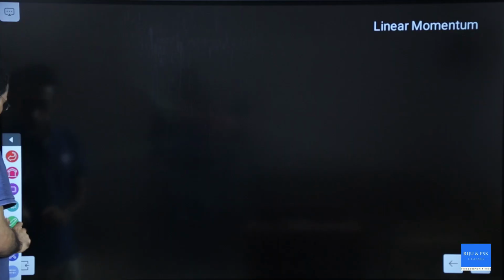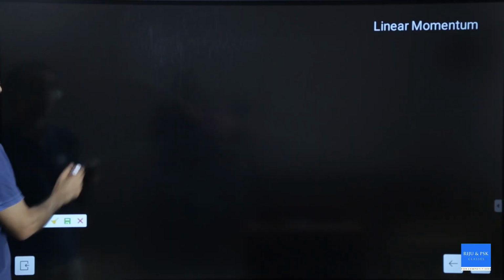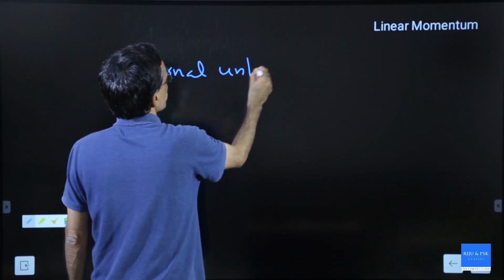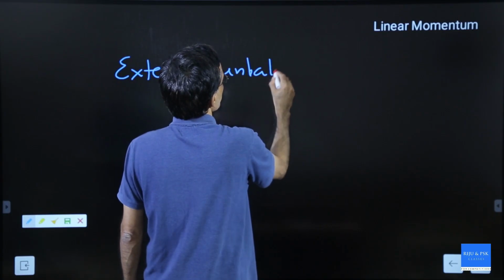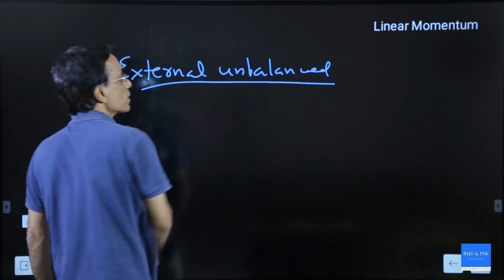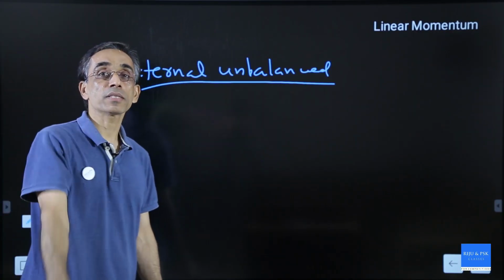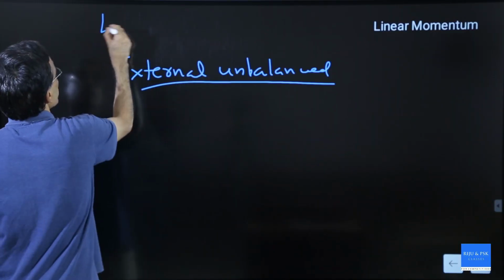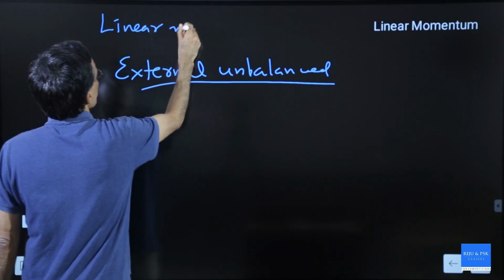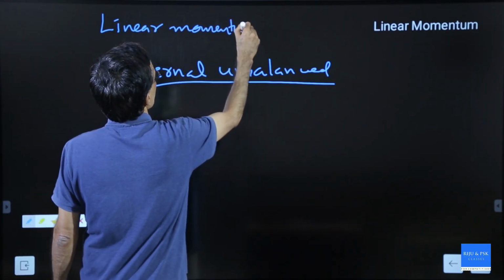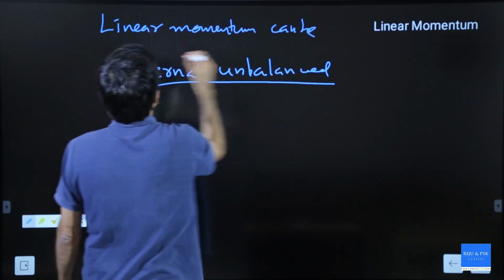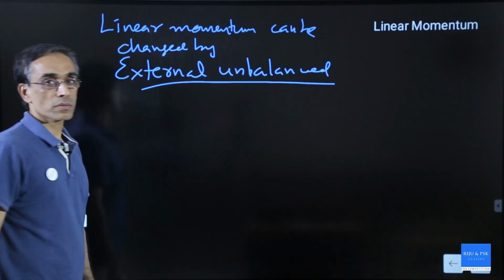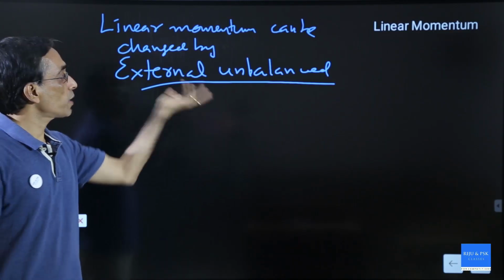Answer: linear momentum of a body can be changed by an external unbalanced force. Only when an external unbalanced force acts on a body, the momentum will change. So, who will change momentum of a body? It is by force. So, linear momentum can be changed by a force. What kind of a force? It should be external and should be an unbalanced one.